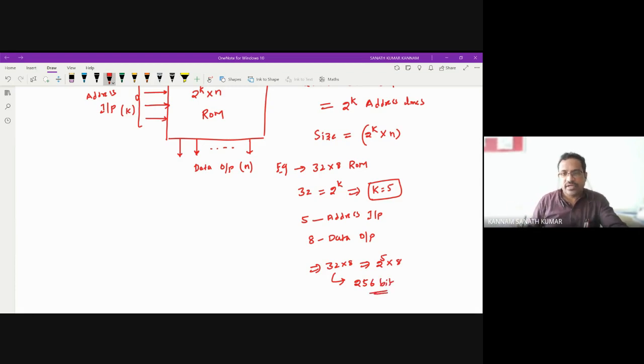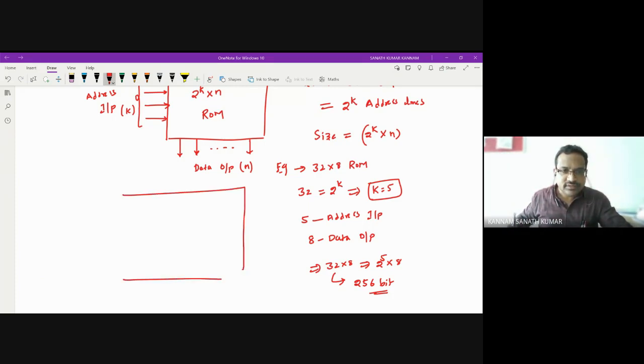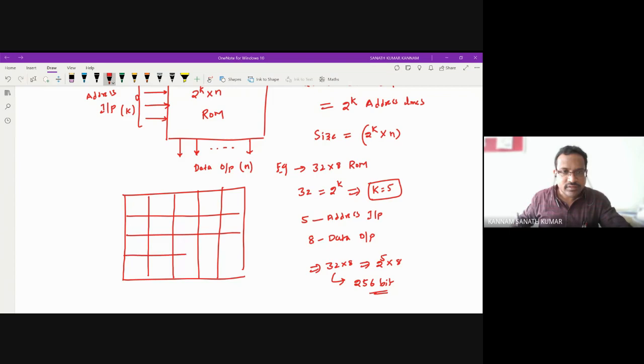The ROM will be like this: it consists of a group of ROM cells. This we call a cell, and this is nothing but a memory location.